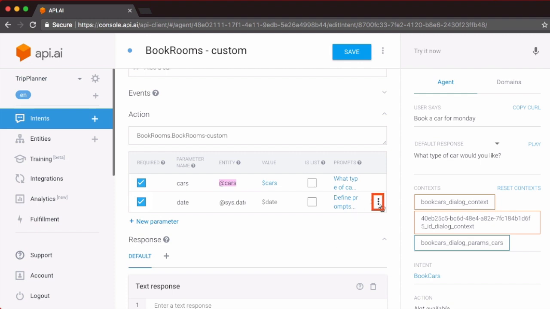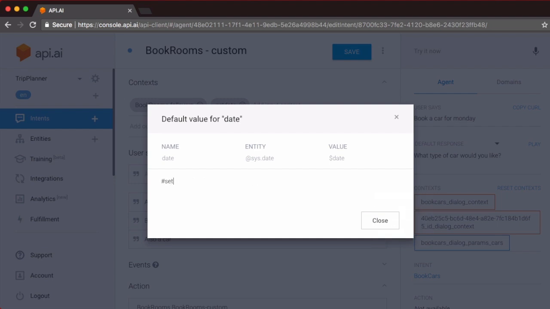The default value we want to be picked up from the input context that is passed in the set date context. Click on the three vertical dots, which is where we define the default value, and specify the default value to be #set-date.date. Set date is the context and date is the placeholder or the variable which holds the date value from the previous book room's intent to which this intent is a follow up. You can now close this dialog.